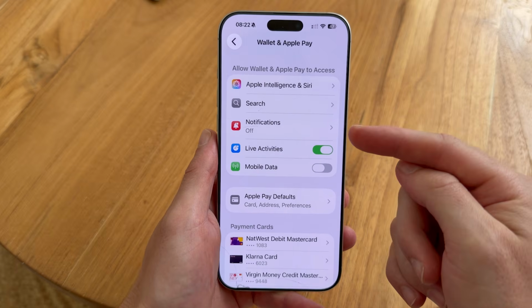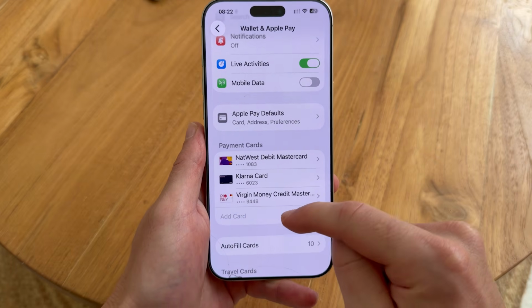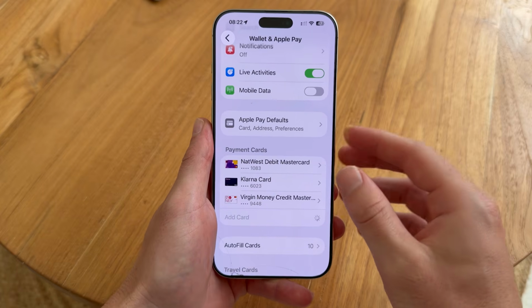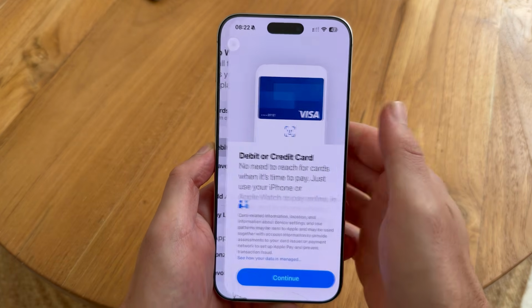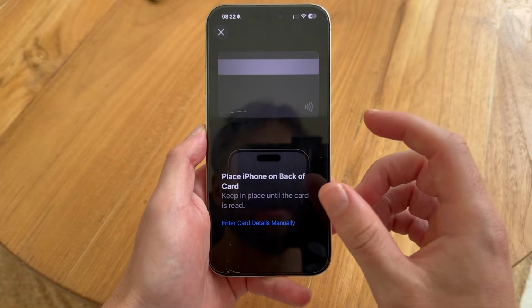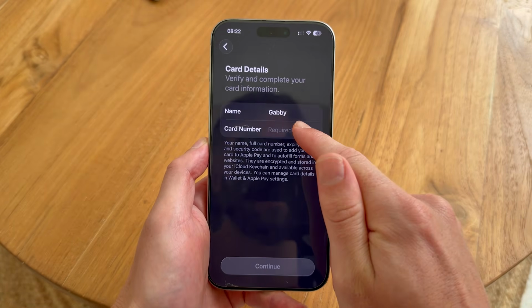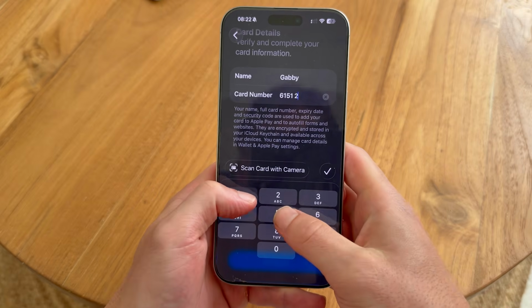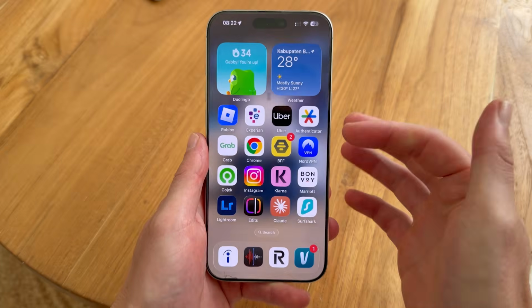Now if you scroll down to Payment Cards, you'll see the option here to add a card. So go and click on this. And now we have some different options. So I'm going to select debit or credit card, click on continue, and then I'm going to select enter card details manually. You can then enter the long card number displayed on your physical debit card, and you can just go through the steps by entering all of the required information.